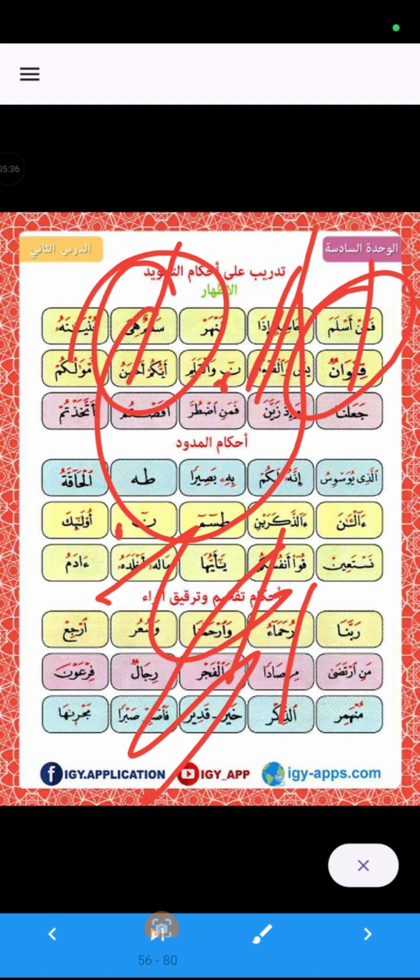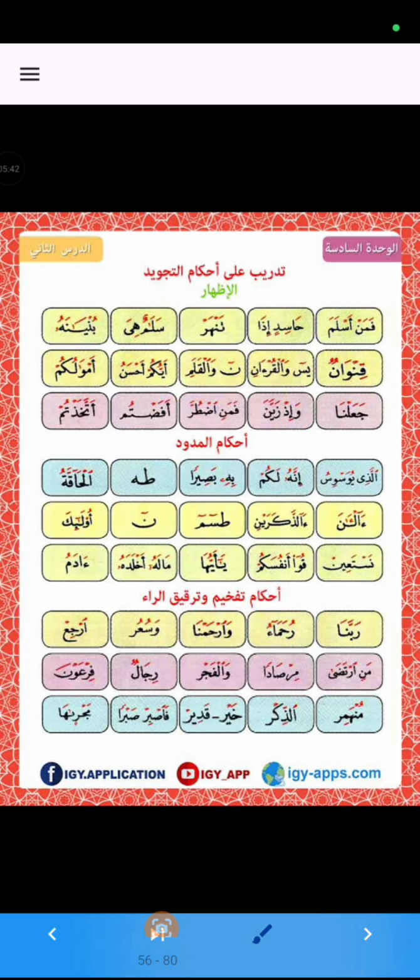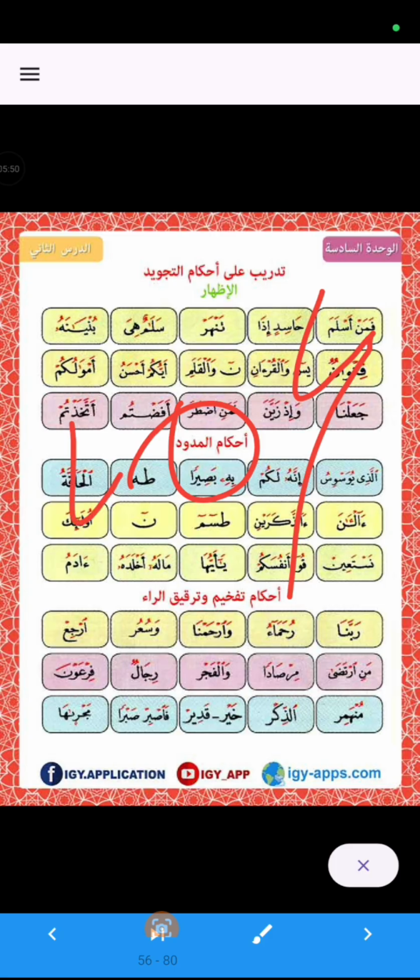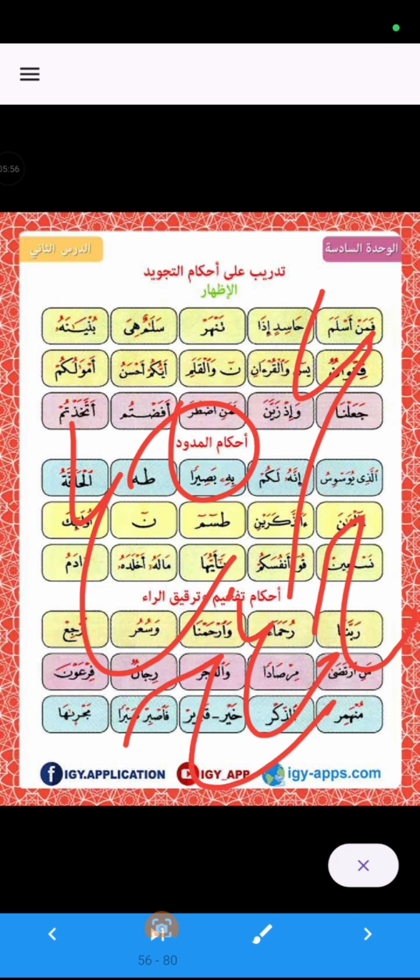We call them al-huruf al-halaqiyya, the letters of throat, because they all 6 come out from throat. Hamza, Ha, Ain, Ha, Ghain and Kha. These 6 letters come from the throat.